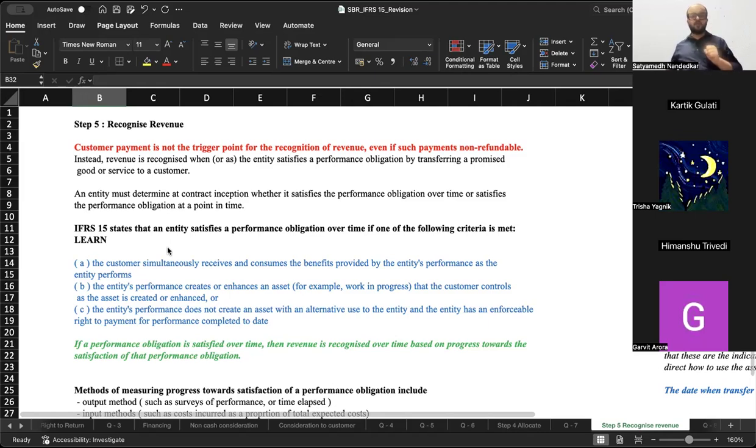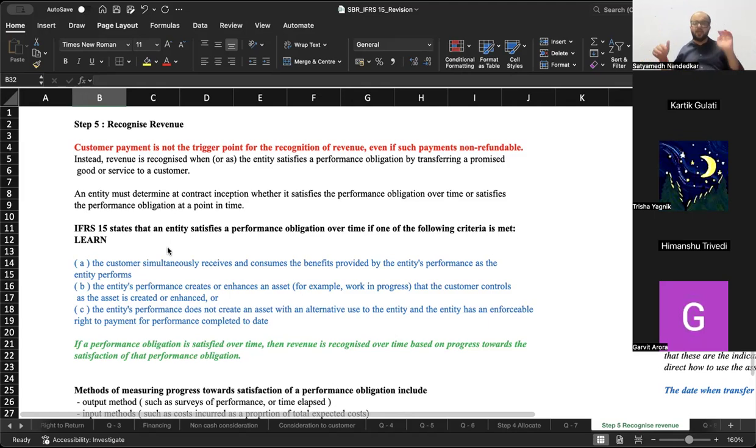There is no alternative use possible. And however much work I have completed, I have the authority to claim that particular amount from you for the proportion of work that is done. If one of these three conditions is fulfilled, then you say that the performance obligation is satisfied over a period of time.